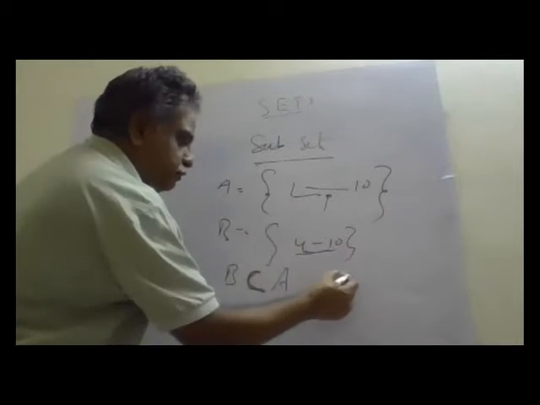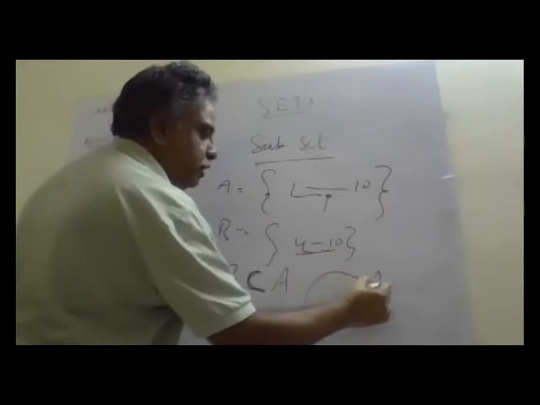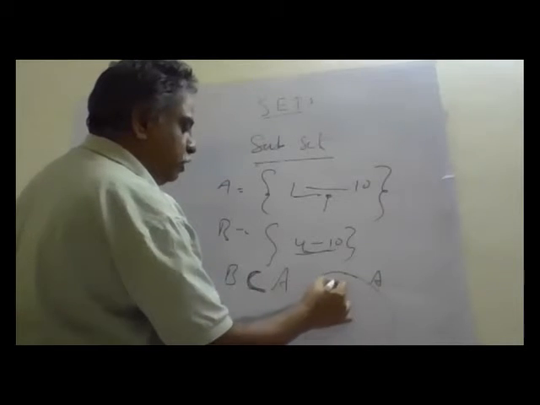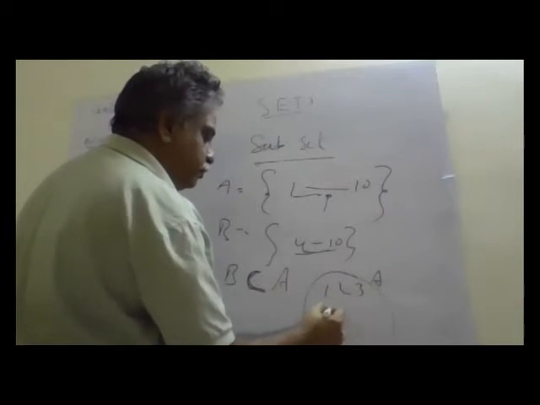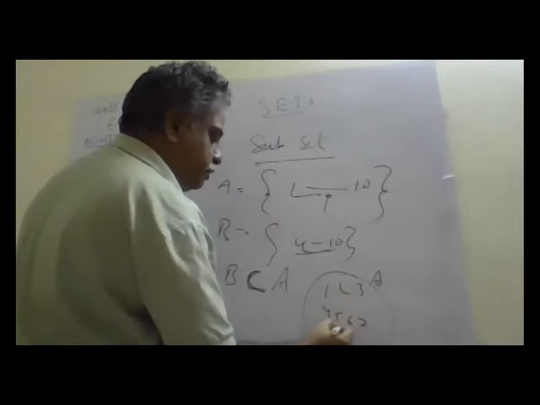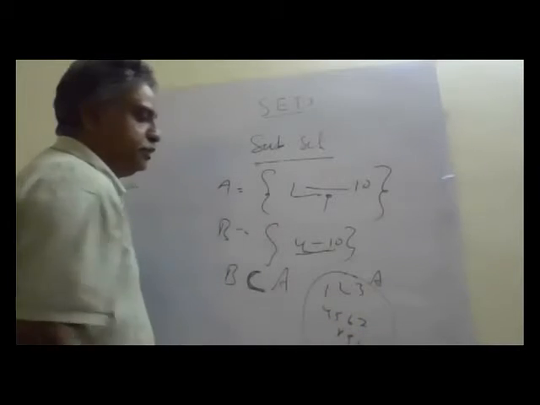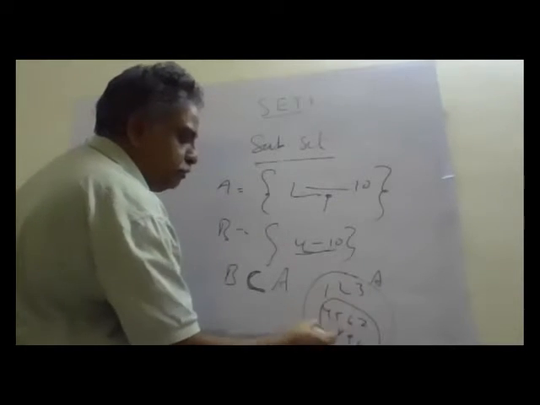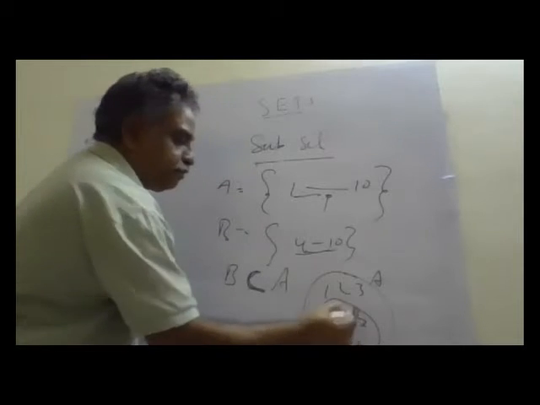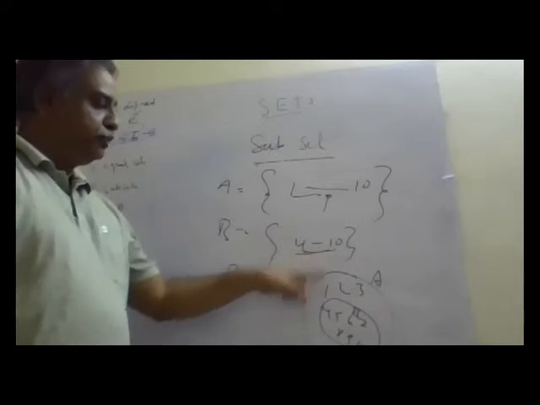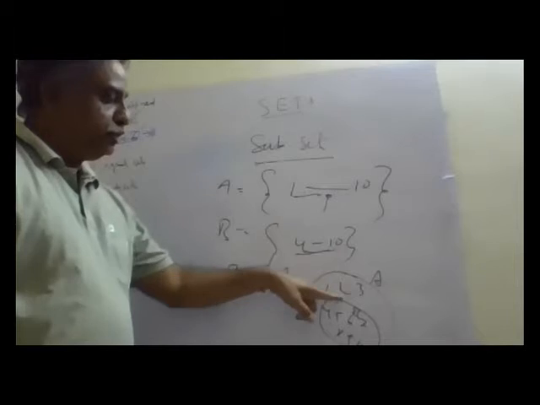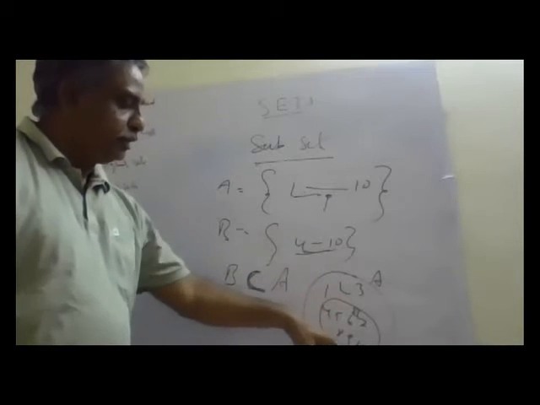If you see the Venn diagram, this is A, which contains 1, 2, 3, 4, 5, 6, 7, 8, 9, 10. This is A, and this is B. B contains 4 to 10. A contains 1 to 10.